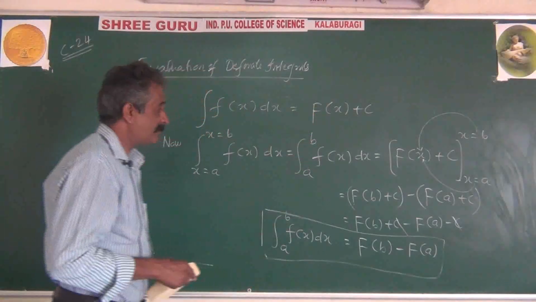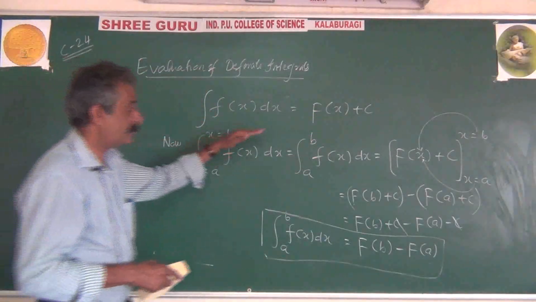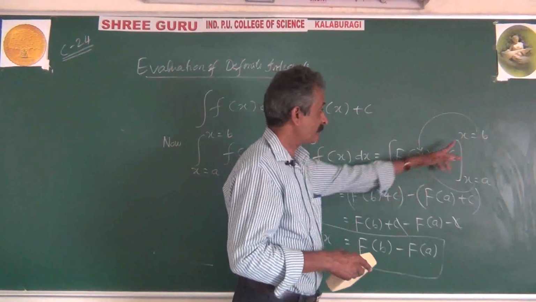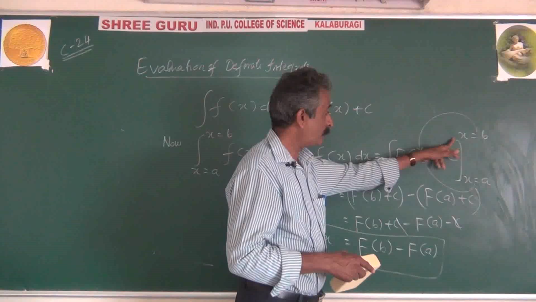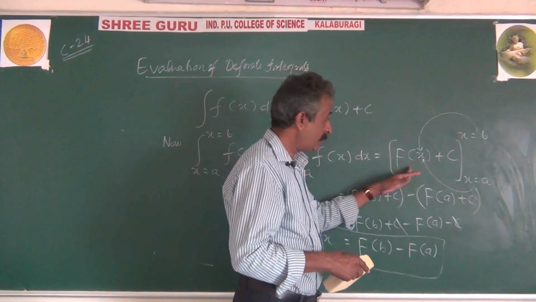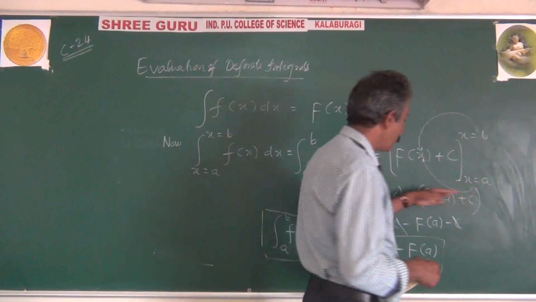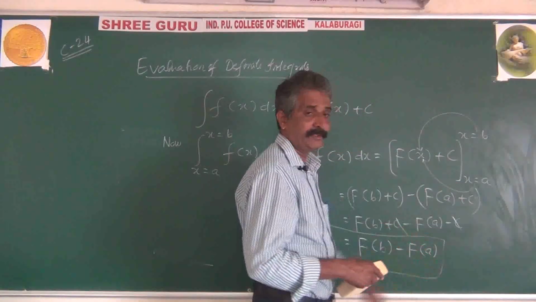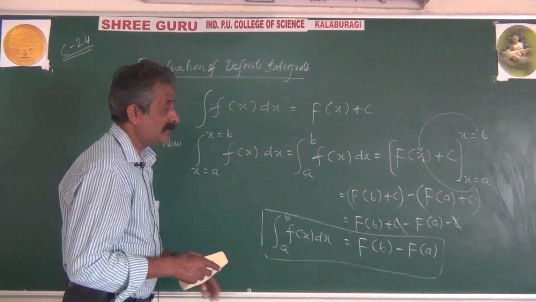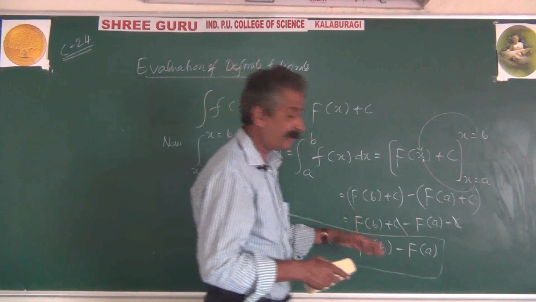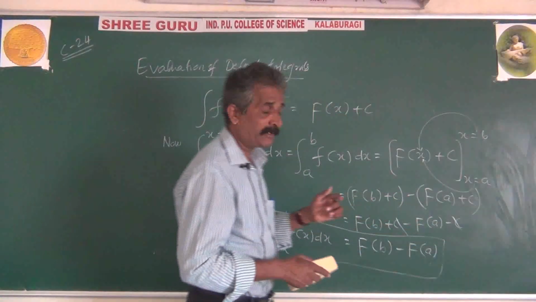Then integration a to b of f of x dx is evaluated as follows: first, in the result of integration put x equal to the upper limit, then write a minus sign. In the same result of integration put x equal to the lower limit and simplify. After simplification, c will cancel out, leaving F of b minus F of a, which is a fixed real number, or definite real number.